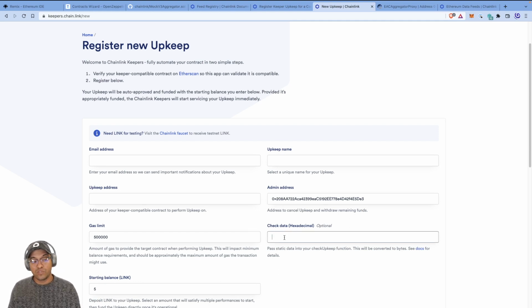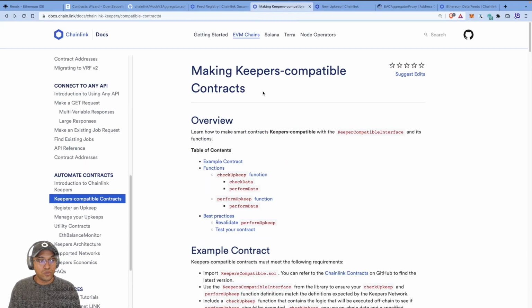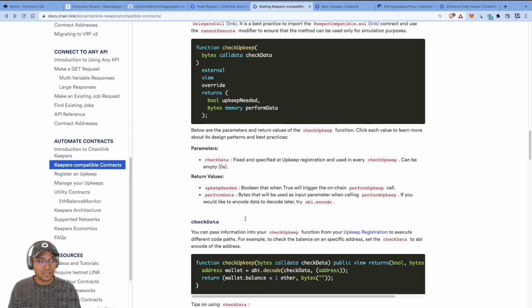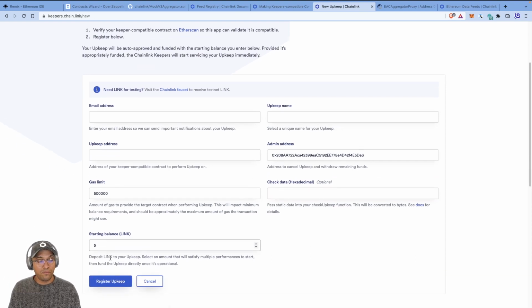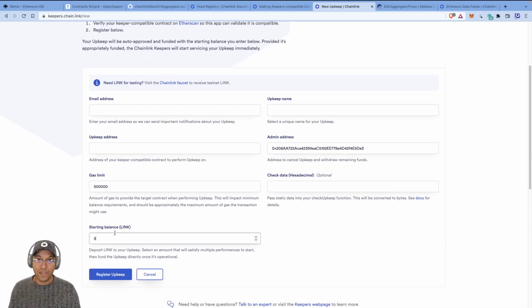And check data is what we just talked about, the information we pass in to our keepers, right? So that's the stuff we talked about here, passing information to check upkeep. So you register all this and you make sure you fund it with some LINK, okay? Because this is a decentralized oracle network, these are compute operations that need to be paid for, and that's why you need to fund it. We've already talked about funding with LINK tokens and how to get them from the faucet. You need to start with a starting balance. You can start with 5 or 7 depending on the price of things on the day. You may find that it needs to go up or down, but start with 5 or 7 and you should be good. And then you hit register upkeep and your upkeep is ready.